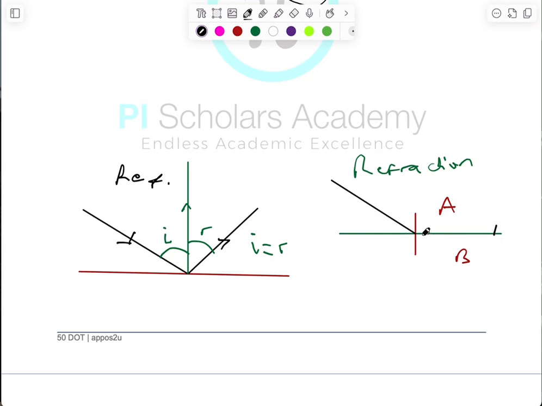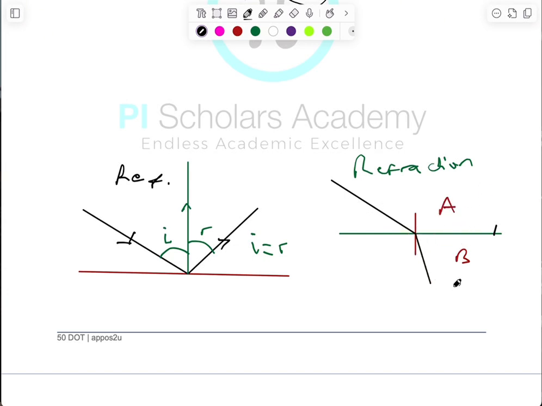So light now determines whether it's going to change direction or not. Of course, if there are two different media of varying density, then that implies that this light will change direction. The only problem is, will the light move towards the normal, like this? Or will it move away from the normal? That is, based on the normal path that it is supposed to follow, this straight path, but it's going to bend, changing direction and changing speed. So will it bend away from the normal path, or will it bend closer to the what? Normal ray. Now, what determines that is the density of the medium.